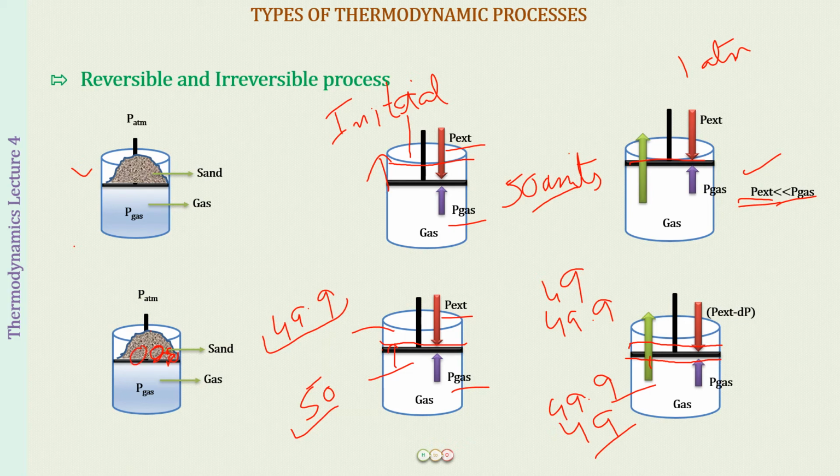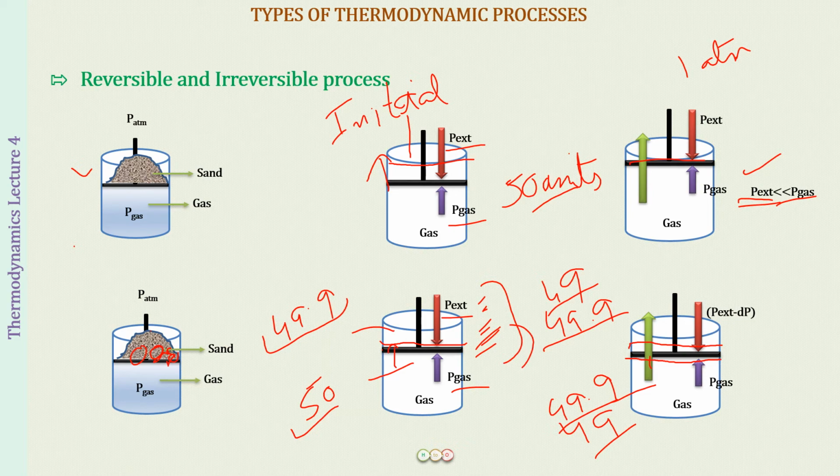So if I put back a slight amount of sand, supposedly this pressure was 49, now this becomes 49.9, and the piston will go down until the pressure inside also becomes the same, right? So it will compress down. This means that I am raising the piston up in small little steps, and because I am doing it very slowly, I can revert back my steps also, right?